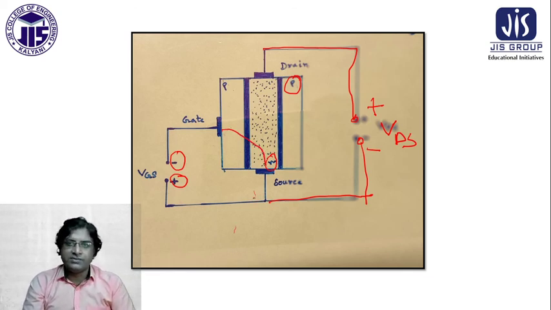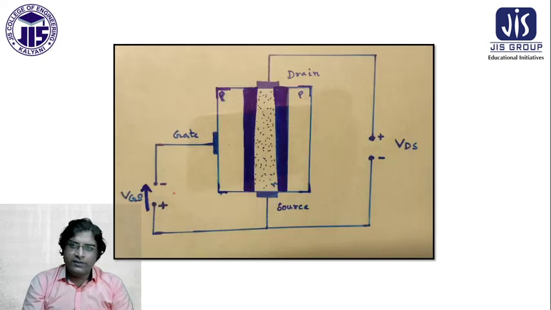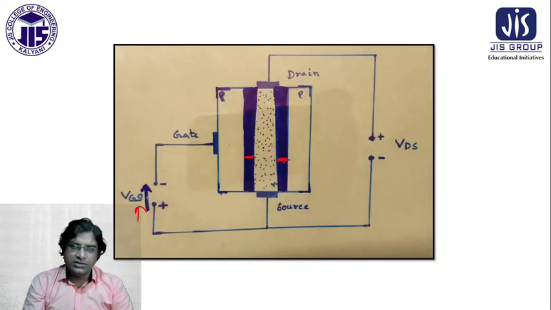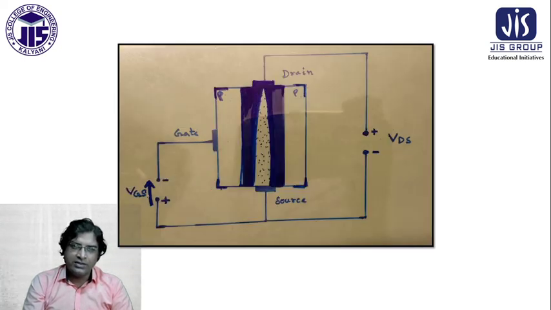As a reverse bias condition is happening, what will happen here? If I increase this gate voltage, you see the depletion region is increasing. Again I am increasing the VGS voltage. I am applying a high VGS voltage, and here also the VGS voltage is too high. So the depletion region is high. Again I am introducing the depletion with high VGS.